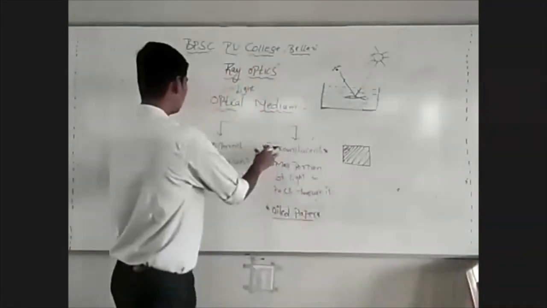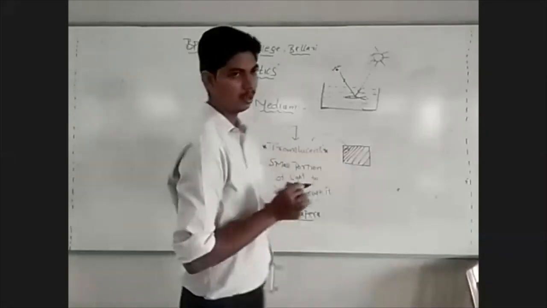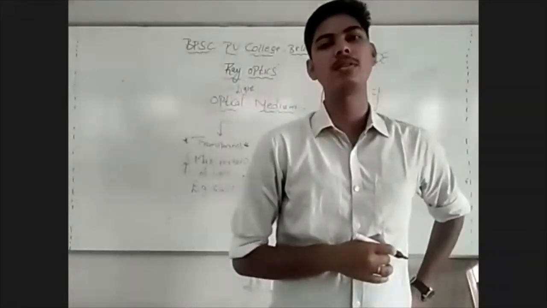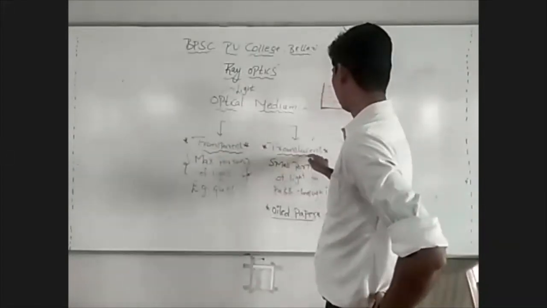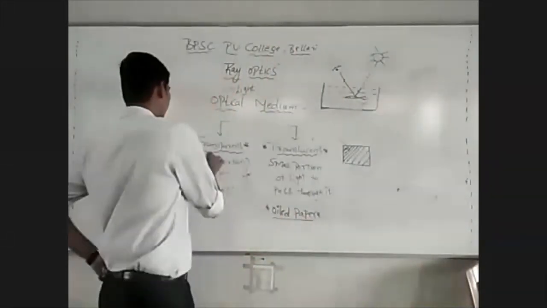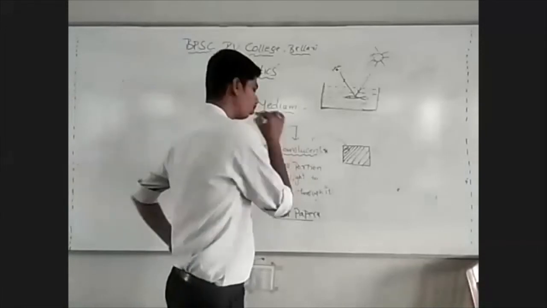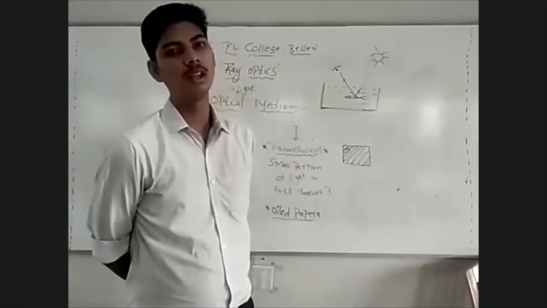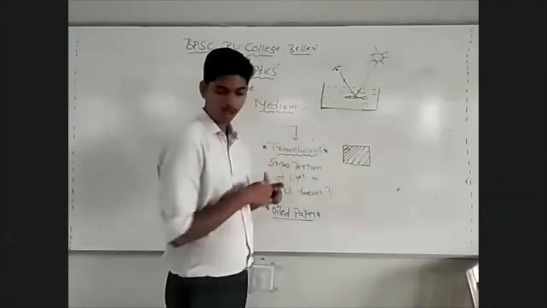So this is regarding optical medium. Optical medium is a medium which allows light to pass through it. Optical media are of two types: transparent medium and translucent medium. A transparent medium is one which allows maximum portion of the light to pass through it. On the other hand, a translucent medium is one which allows only a small portion of the light to pass through it. This is regarding optical medium.